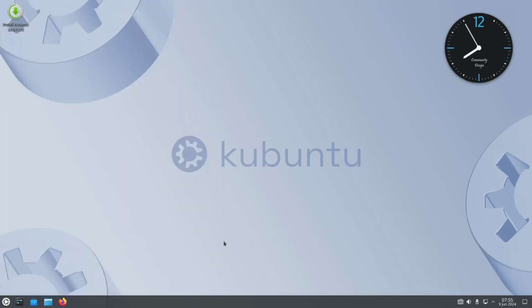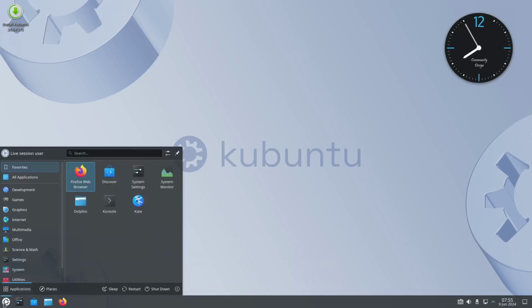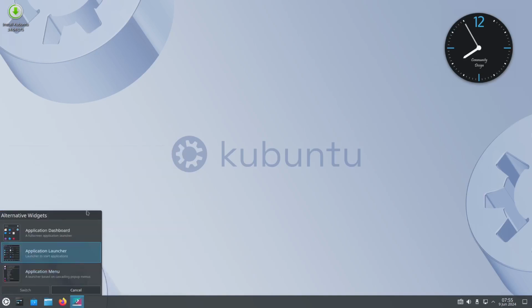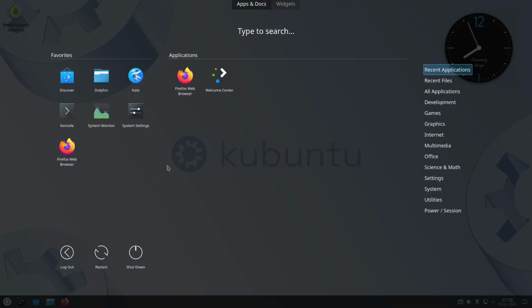Okay, so let's continue with our Kubuntu Linux operating system. Now let's go to the application. In the application, let's go to the application launcher, or the launch pad, or the start menu button. Of course, it looks like Windows, right? But we could also change that by right clicking on the launcher and choosing show alternatives. We could change it to something like the style used in Google. Yes, Google is also a Linux, if you don't know that. Okay, so I'll just use the Google style.